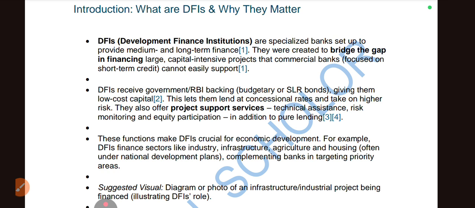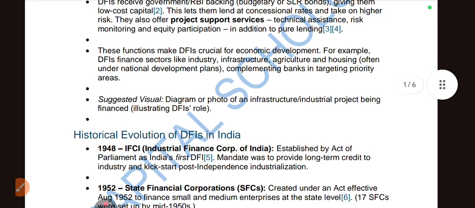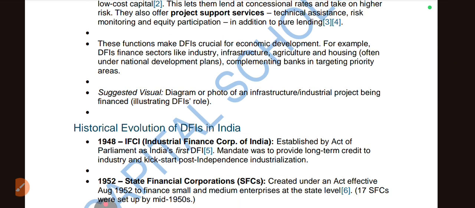DFIs receive government and RBI backing, giving them low cost capital. This lets them lend at a concessional rate or take higher risk. They offer project support services, technical assistance, risk monitoring, and equity participation in addition to pure lending. These functions make DFIs crucial for economic development.